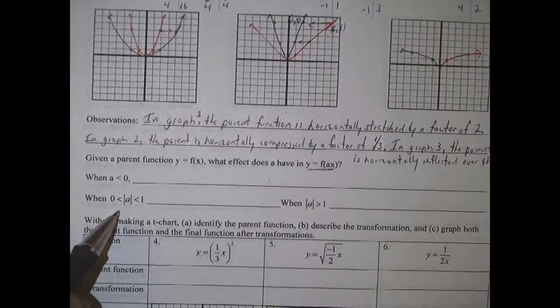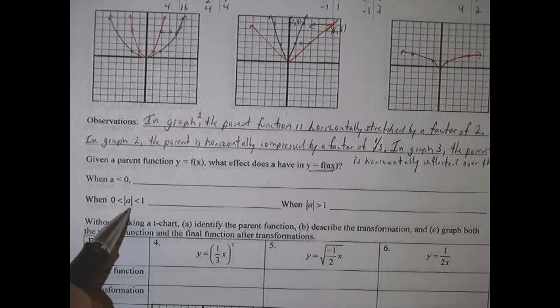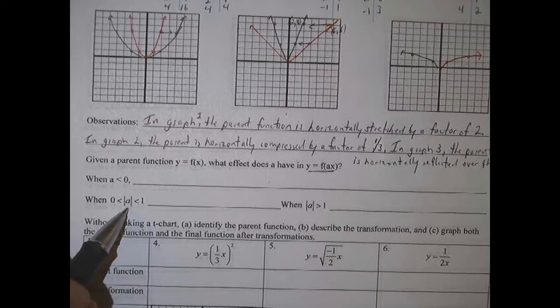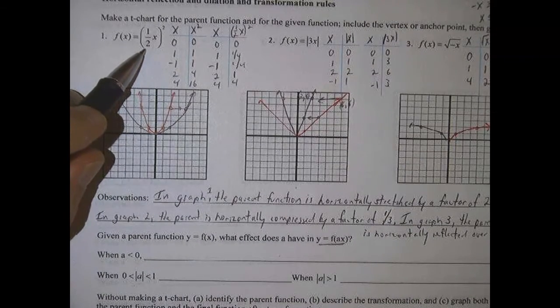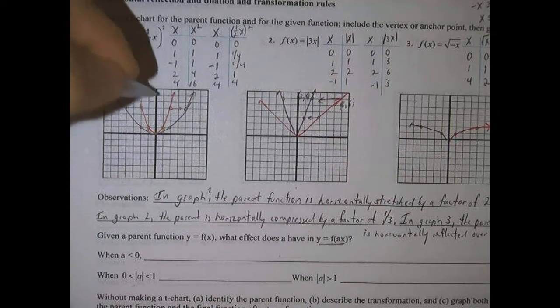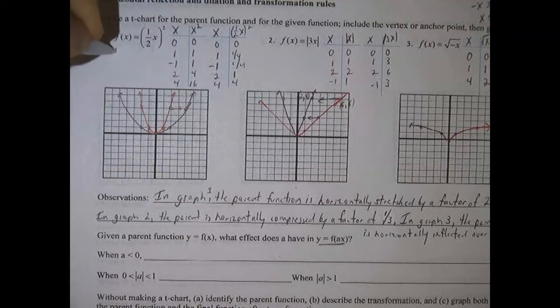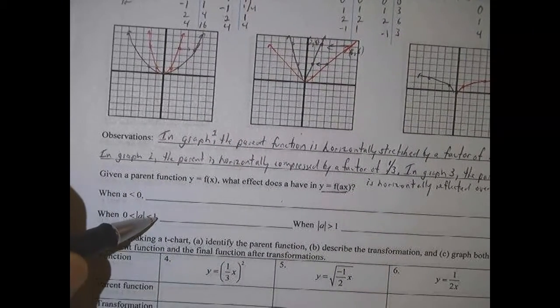We also see that when a is between 0 and 1, in other words, when the absolute value is a fraction, then, assuming we've taken care of the reflection, it's going to be horizontally stretched, and actually it's going to be 1 over a. So this is 1/2, and the stretch here, which was twice as wide, is 1 over 1/2. It got twice as wide. Okay, so we're going to write that one down in a second.